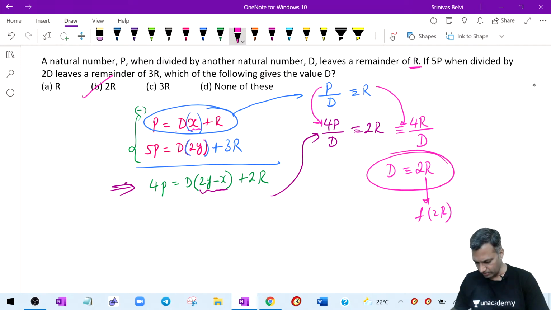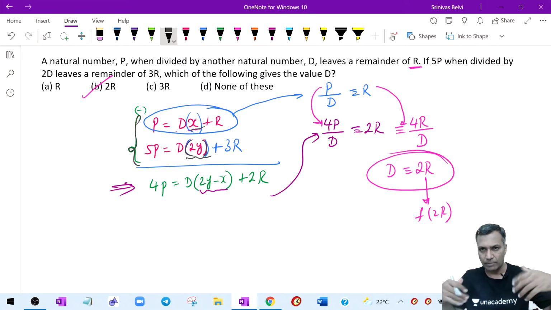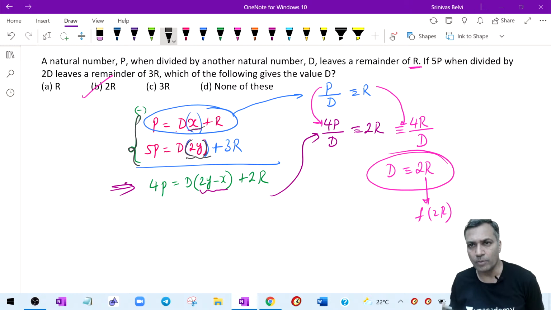So with the division algorithm, can we conclude that there is confidence? We can answer questions on division algorithm. One part is the adjustment of these brackets. Learn to adjust these brackets, and once you do, the results come automatically. Either you equate two equations or you subtract or add, whatever you want to do with those equations. Good, I'm stopping the division algorithm here and going to the next concept.